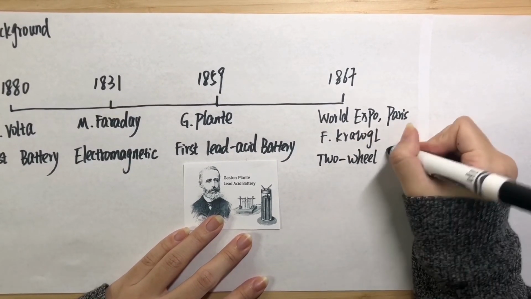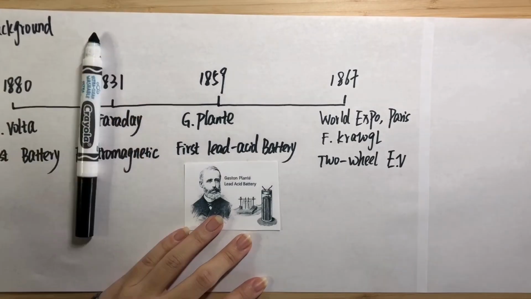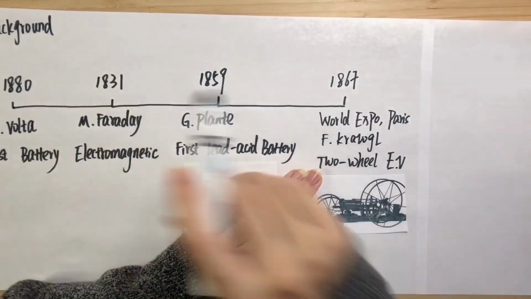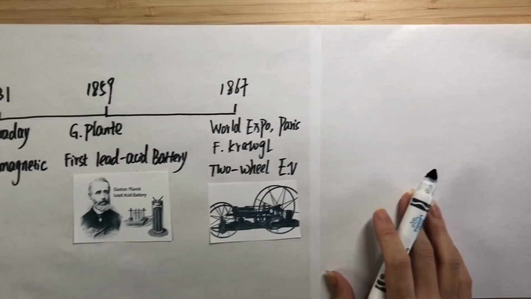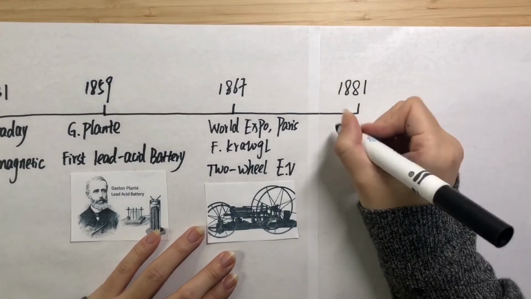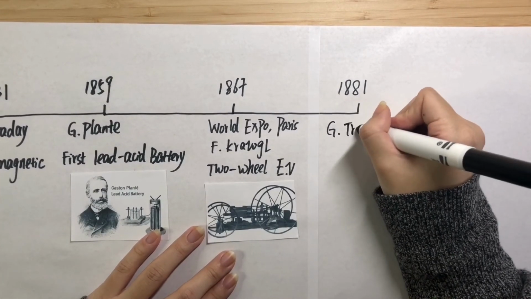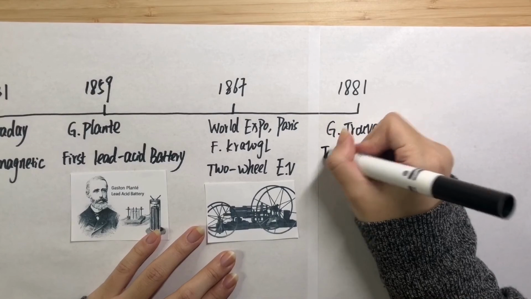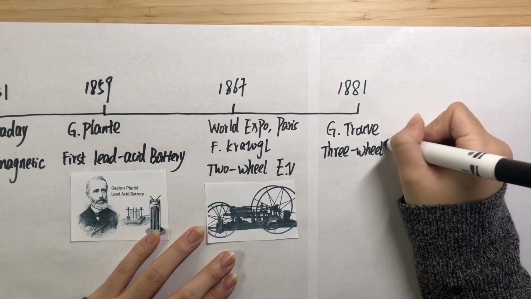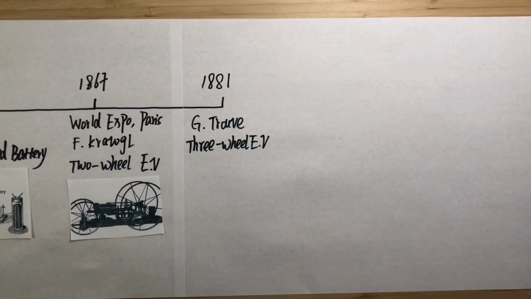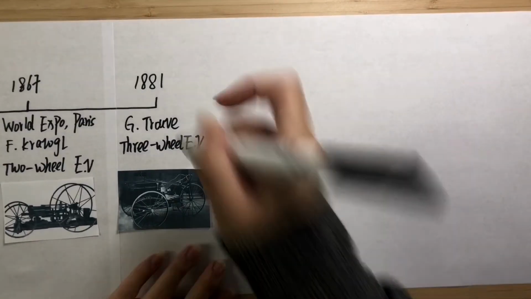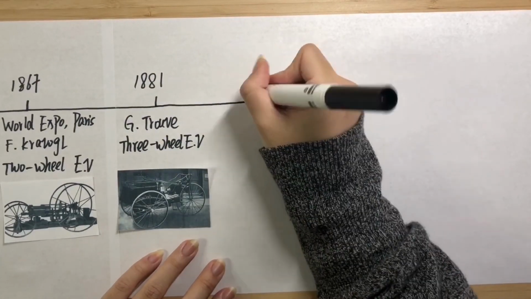In 1867, the World Expo was held in Paris. Franz Caravaggio introduced his two-wheel electric vehicle to the world, but unfortunately, it wasn't recognized as a car at that time, so it was not allowed to drive on the road. After that, in 1881, Trouvé, a French inventor, made the first three-wheel electric vehicle, and he not only made it, he also tested it on the streets of Paris.